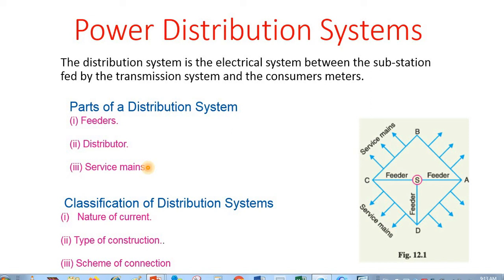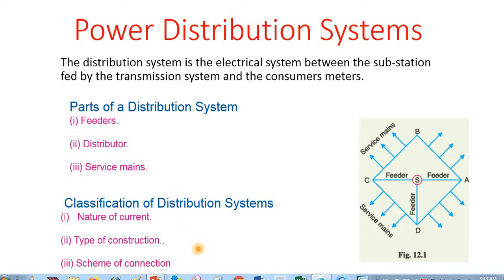So as per nature of the current, there are two types of distribution systems, like AC distribution system and DC distribution system. In Pakistan we have only AC distribution system because WAPDA, the only electricity company that supplies power to the consumer, has adopted the standard of AC distribution. There is no DC distribution system in Pakistan.